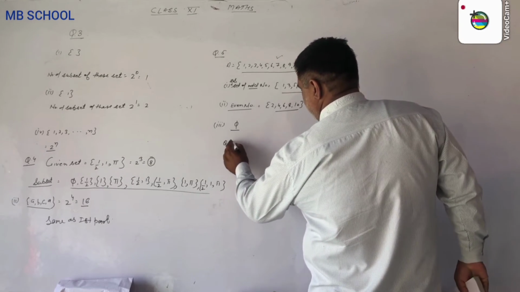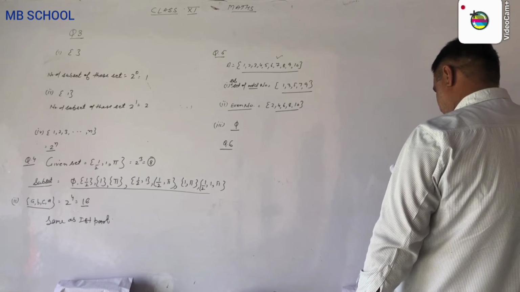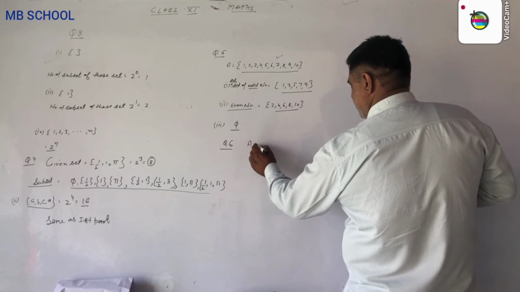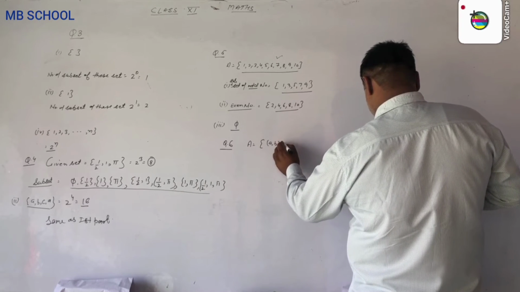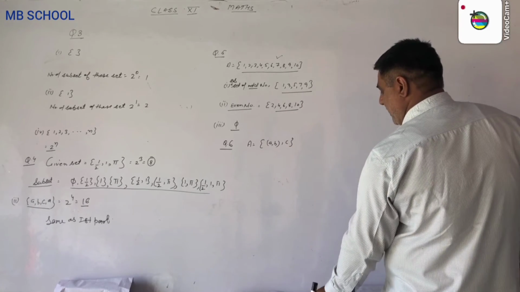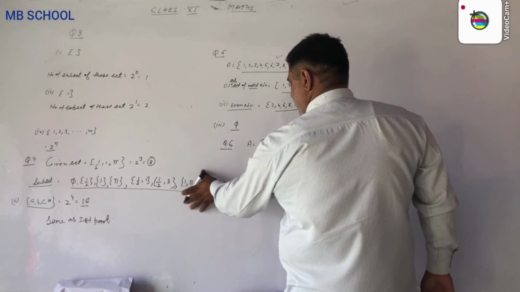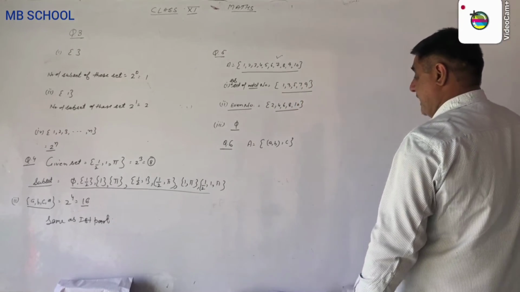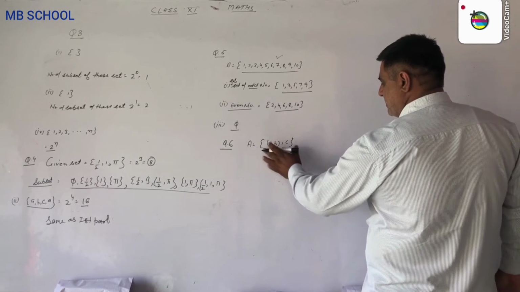Now in question number 6, we are given the set A = {a, b, c}. Set A has a, b as one element and c as the second element. We write the power set of A. The power set of A means we first write the subsets of this set. Here there are two elements, so the number of subsets is 4.